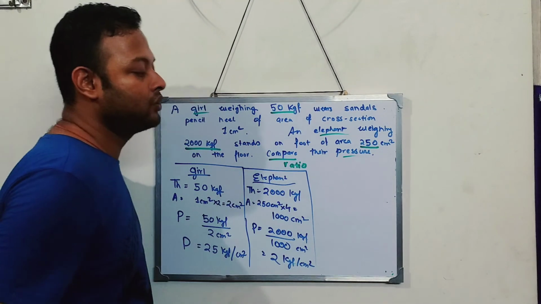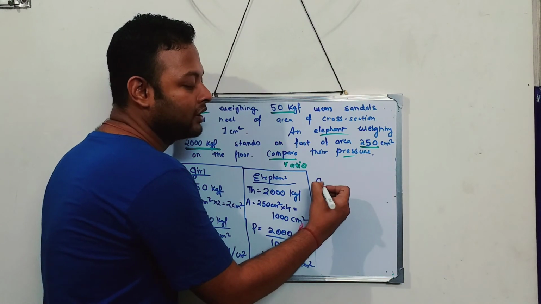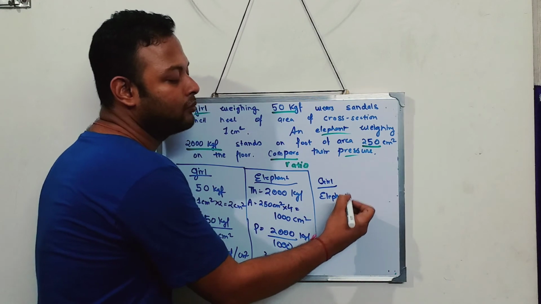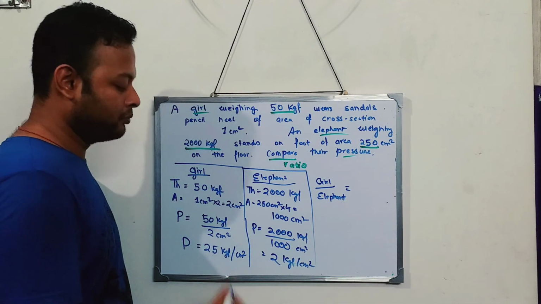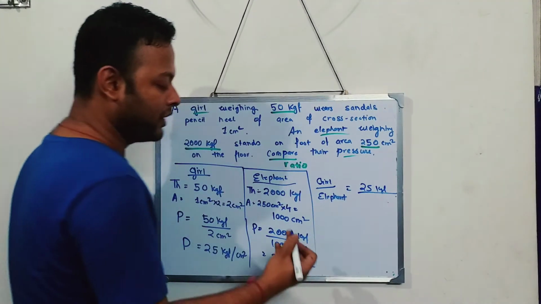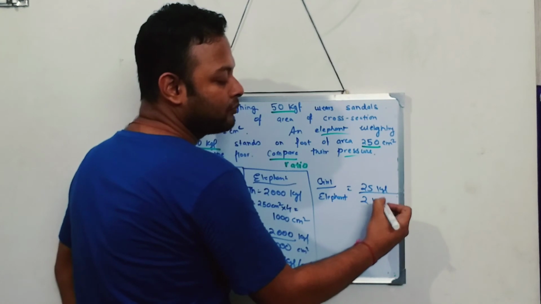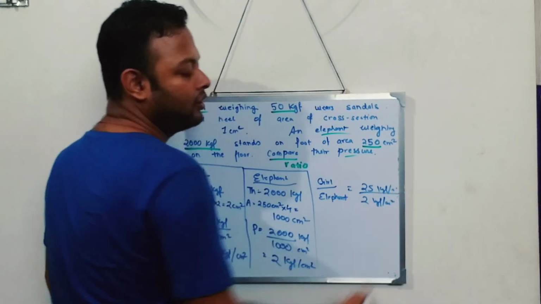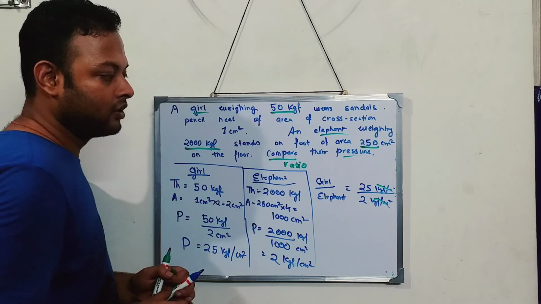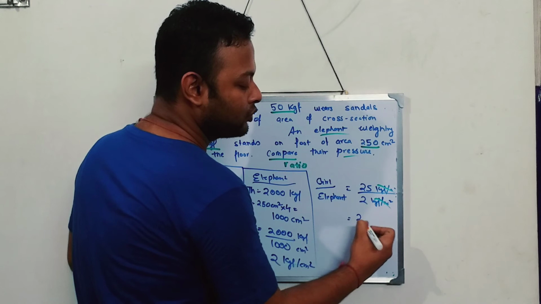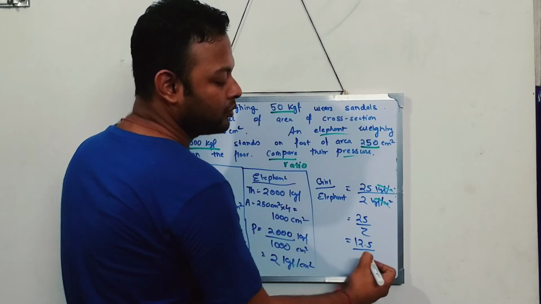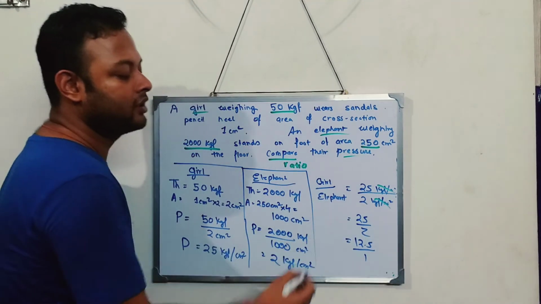Now coming to the ratio, if they are asking for the ratio, I'll compare the ratio of girl by elephant. So the girl's pressure is how much? 25 kgf, and the elephant's pressure is how much? 2 kgf per centimeter square. First what you do? You cancel the kgf per centimeter square. So ultimately I am left with how much? 25 by 2. 25 by 2 is how much? 12.5. 12.5 by 1.